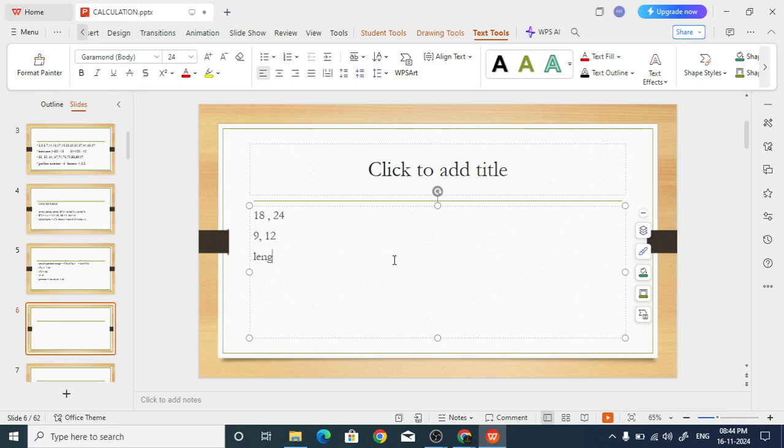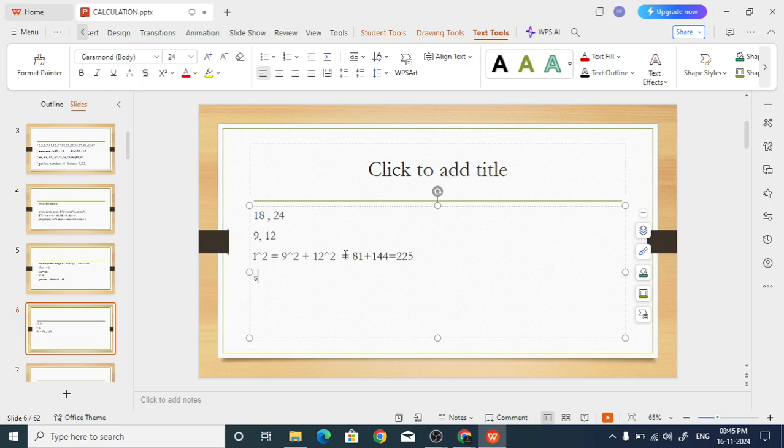Length of hypotenuse, by Pythagoras theorem, so you have to find 9 square plus 12 square. That will be the side length square actually. Let us say the length square. How much are you getting here? 81 plus 144, that is equal to 225.